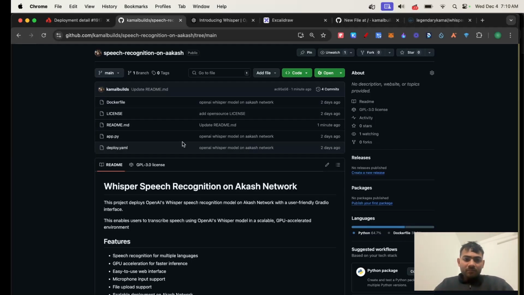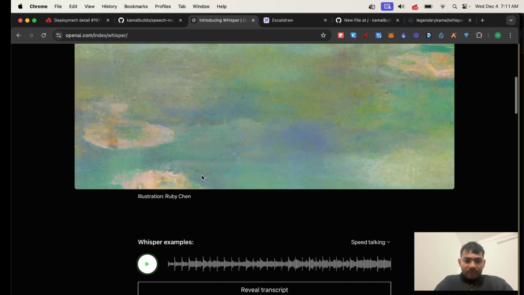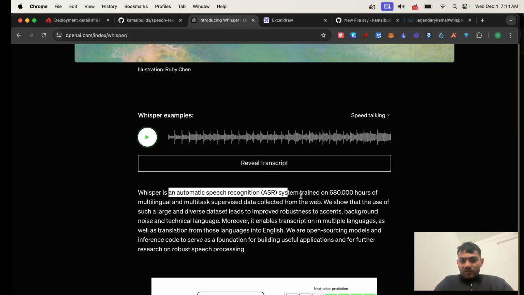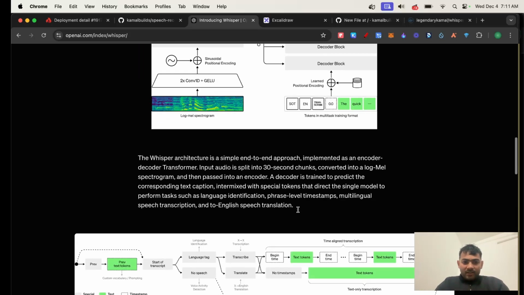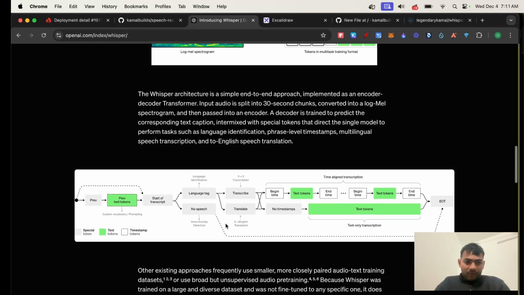This project tries to deploy OpenAI's Whisper speech recognition model on Akash network with a user-friendly Gradio interface, thereby enabling our users to transcribe and translate speech using OpenAI's Whisper model in a scalable GPU accelerated environment. So this is OpenAI's Whisper model, which is an automatic speech recognition system trained on 680,000 hours of multilingual and multitask supervised data collected from the web. And this is their whole architecture of how they are doing it.